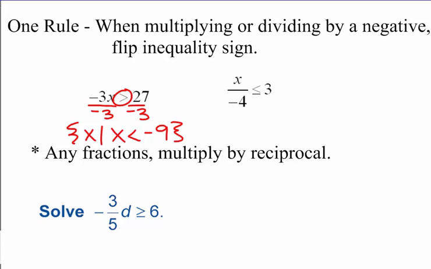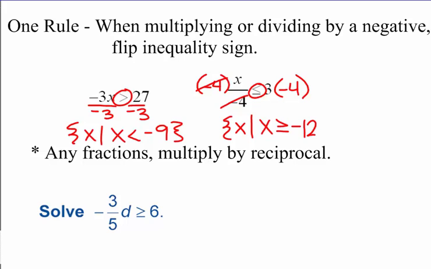This next equation, we have x divided by negative 4, so to undivide that negative 4, we're going to multiply by negative 4. So I'm going to multiply this side by negative 4, the other side by negative 4. The negative 4 on the top here and the bottom cancel. So our answer is x, where x, okay, once we multiply both sides by negative, this flips again. So it was less than or equal to, now it's going to be greater than or equal to negative 12. And we won't graph those ones.